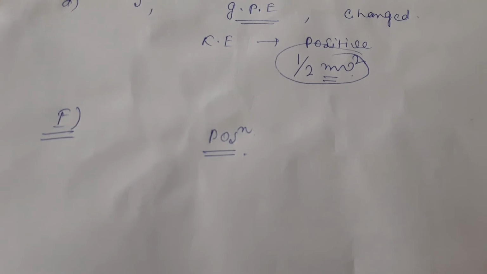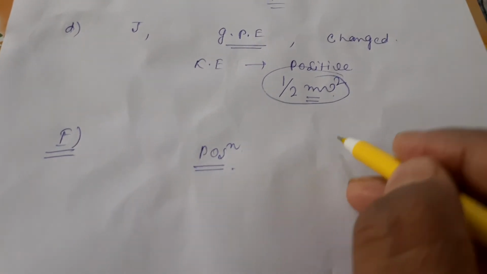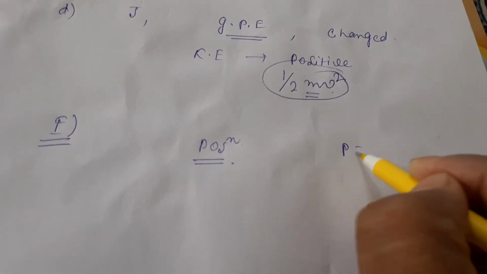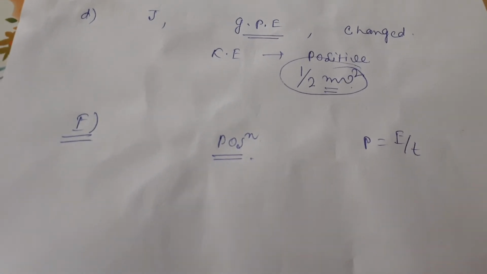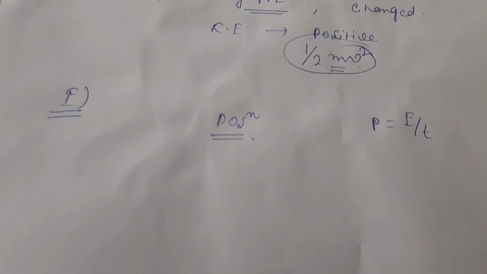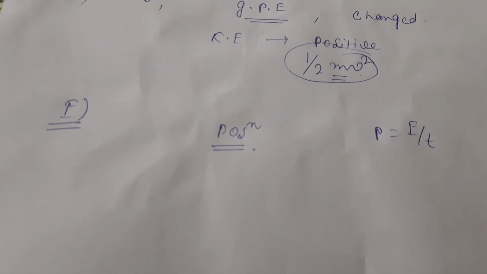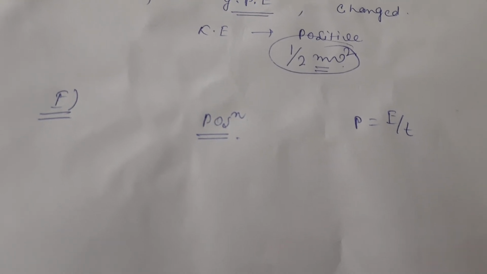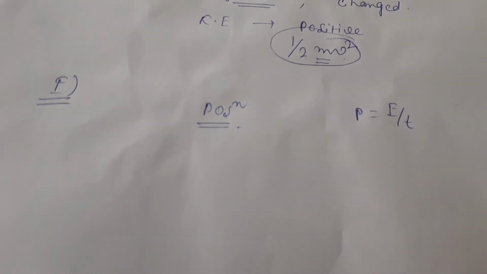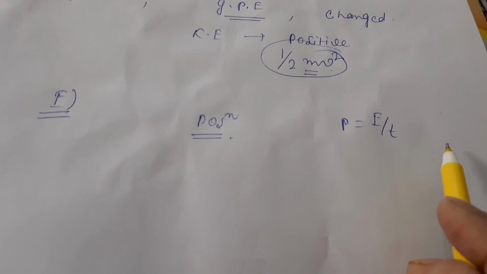Law of conservation of energy, I told. Power is energy by time. Numerical may come in the exam also, okay, because energy by time, from here you can get the idea. Next one, gravitational potential energy, the potential energy present in the gravitational field, it is called the gravitational potential energy. Next one, true false type question.